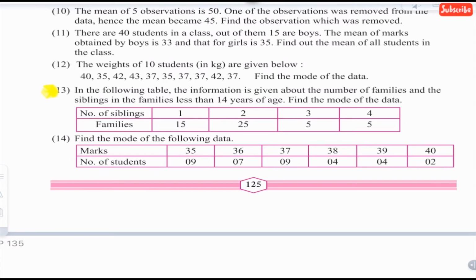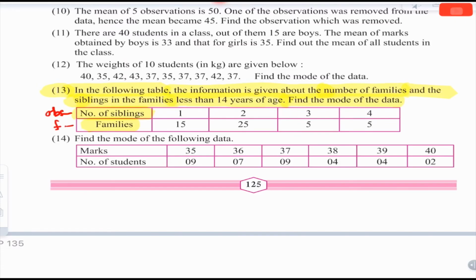Question number 13. In the following table, the information is given about the number of families and the siblings in the families less than 14 years of age. Find the mode of the data. We are given two columns. First column is number of siblings and second column is families. Now, number of siblings are observations and families are frequencies.